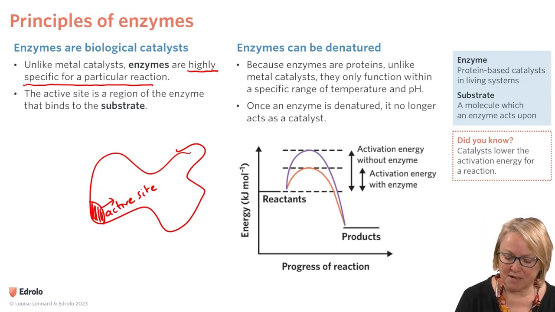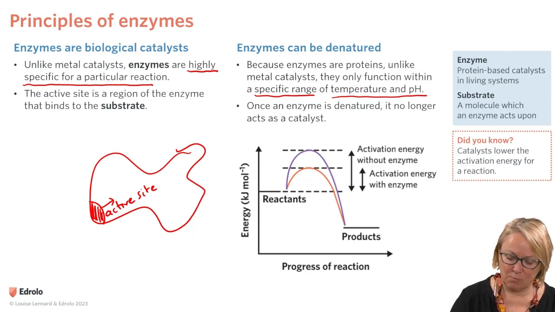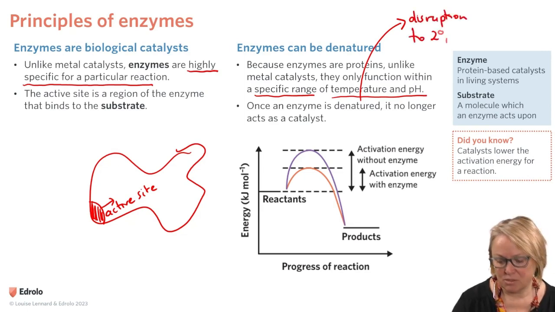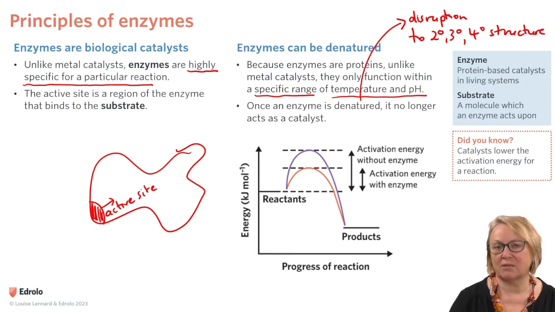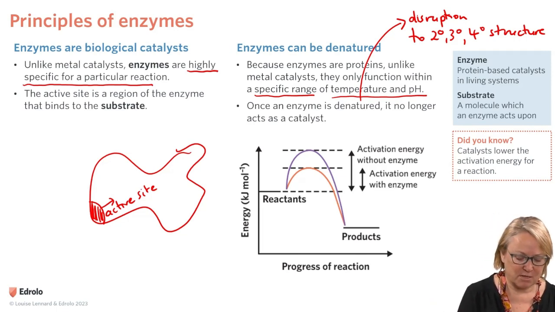They only function within a specific range of temperature and pH. Once an enzyme is denatured, it no longer acts as a catalyst. And when we're talking about denatured, we mean that there's disruption to the secondary, tertiary, or quaternary structures. So the primary structure, the sequence of beads in the necklace, stays the same, but the overall three-dimensional shape has changed, so the active site no longer exists.